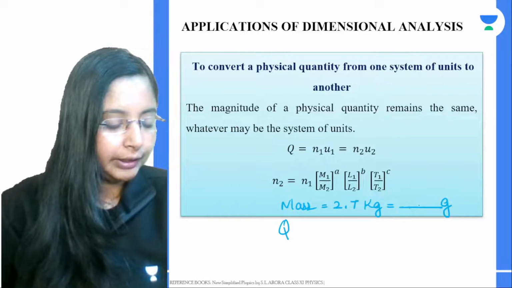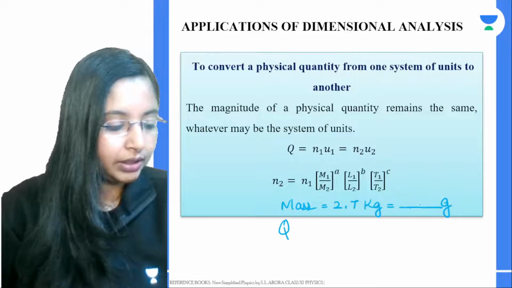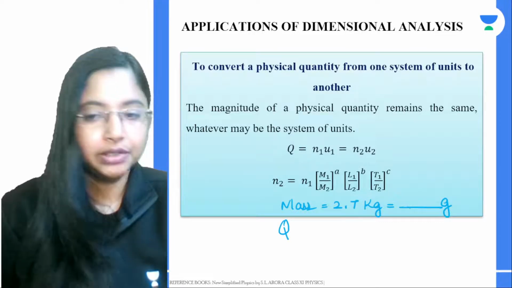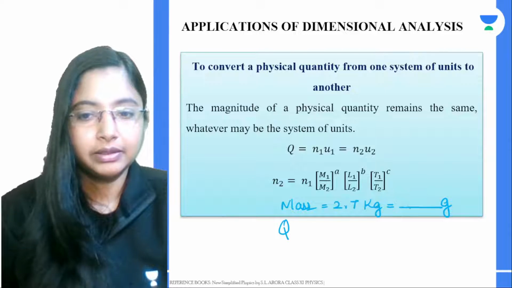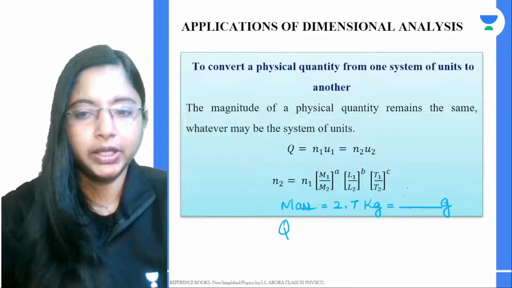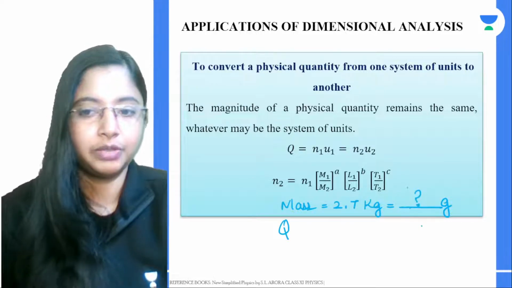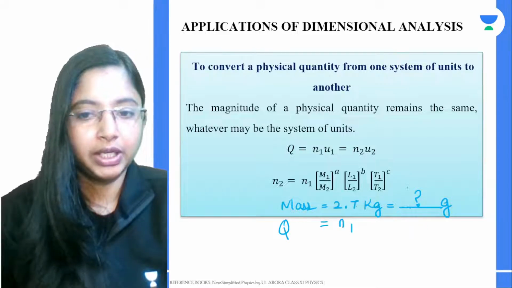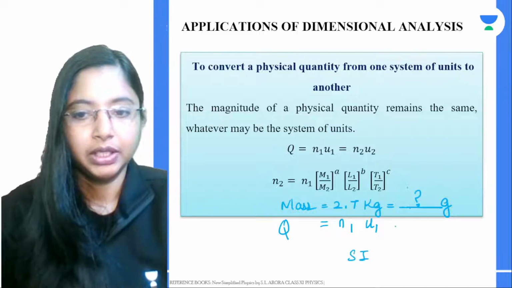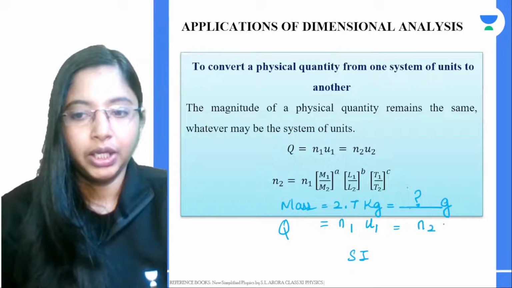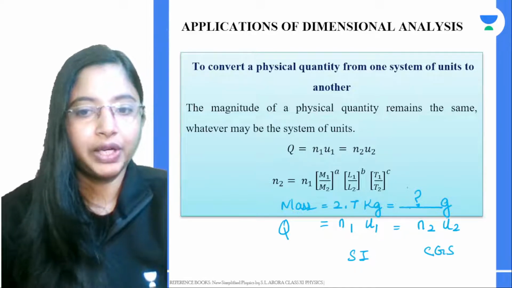Those are the different types of system of units. Over here, we know what the answer is, but let's say we don't know what this particular answer is. So N1 is the numerical associated with one of the units, U1. This is the SI system. This is equal to N2 into U2, which is in the CGS system. We want to find this N2.